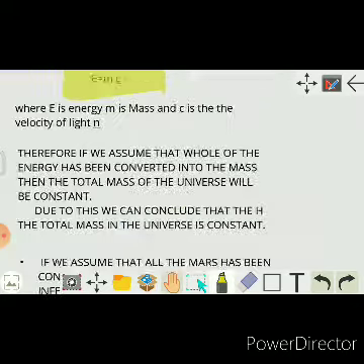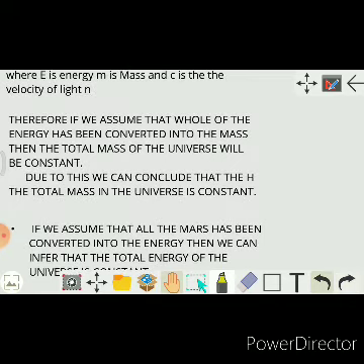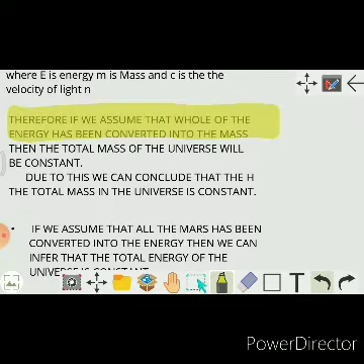Now one thing is to be noted: if we consider that the whole of the energy has been converted into mass, then what will happen? Then we can say that the total thing available in this universe is energy, and nothing can be added to it, nothing can be eliminated from it. It means the whole magnitude of energy is constant.